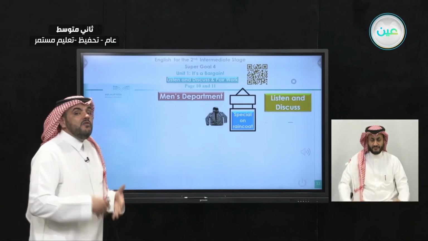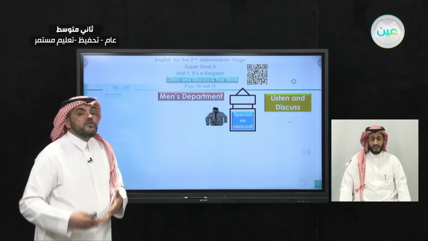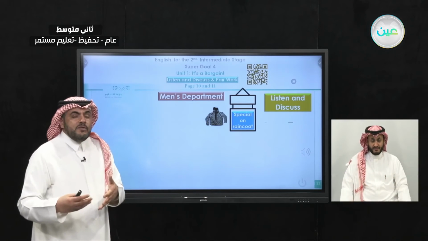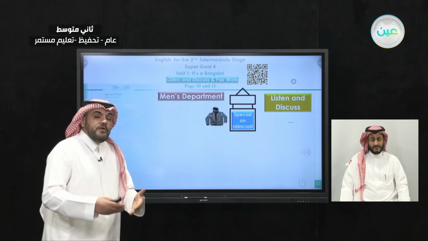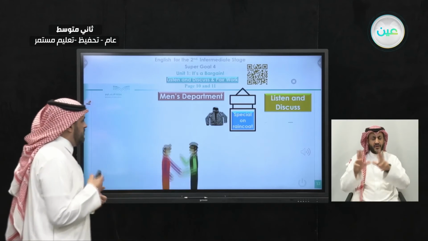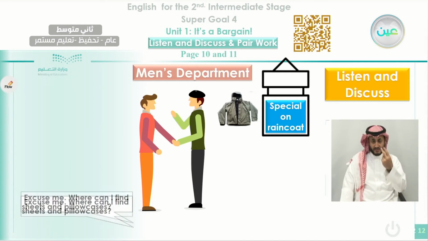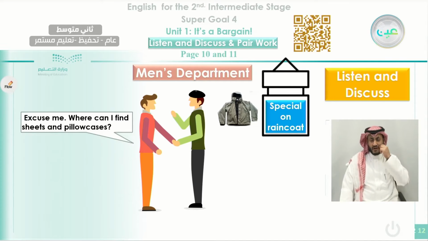But here, we will not find a conversation about this shop, but we will find a conversation that takes place between two persons talking about another shop. So these are the two persons. They're talking about something else. Let's listen and find out what the guy here is asking the man about.